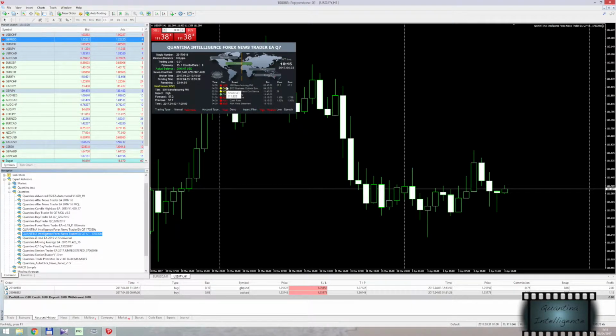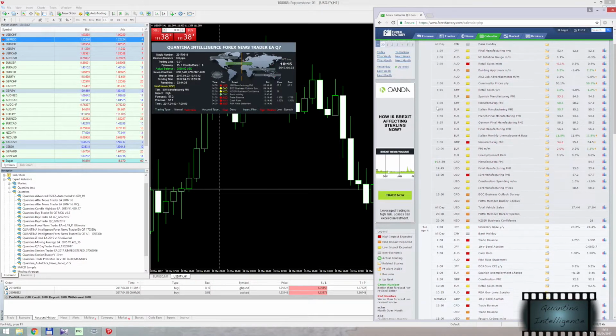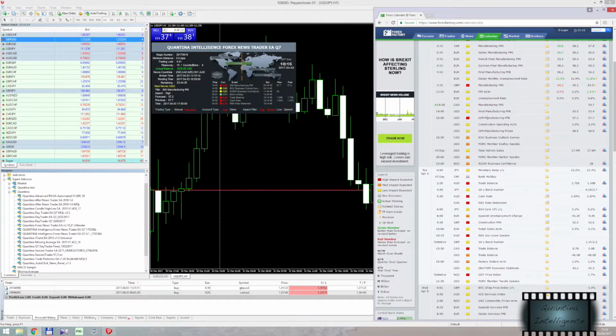Okay, it says the next news event is ISM Manufacturing PMI from the US. Allow me to compare it with the Forex Factory calendar. Today is Monday, correct? So the next high impact news is, yes, ISM Manufacturing PMI. Here we go, that's correct.